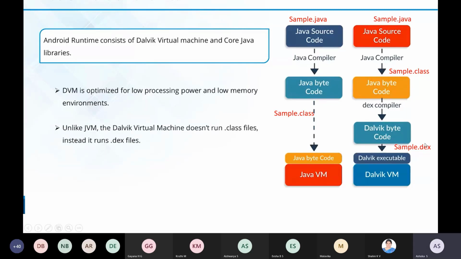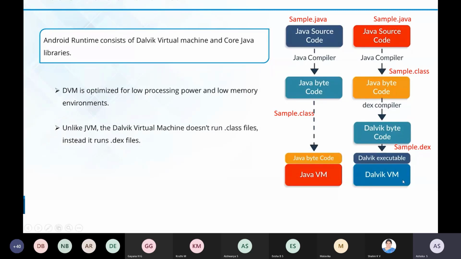Then it will create Dalvik bytecode, and its file extension will be sample.dx, and this is a Dalvik executable file and it will be given to the Dalvik virtual machine. So this is how your Android program will be executed by the Android operating system.